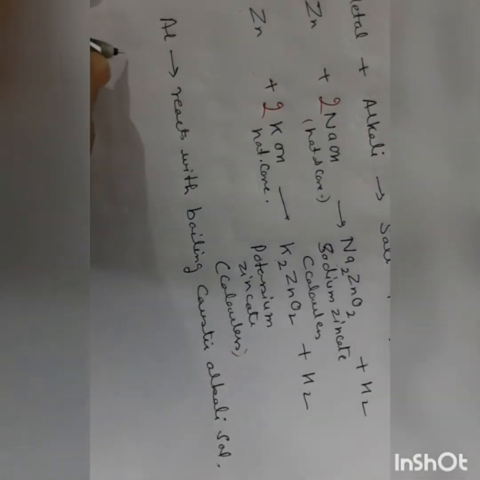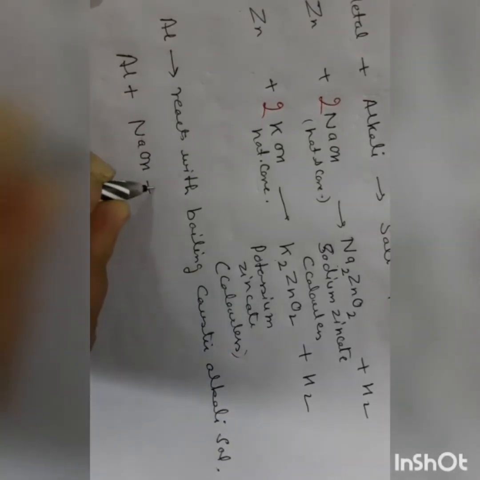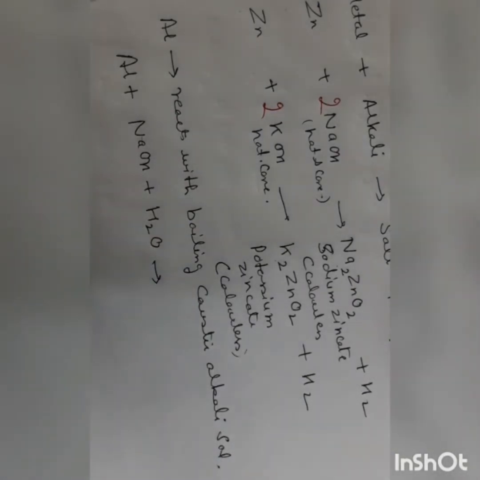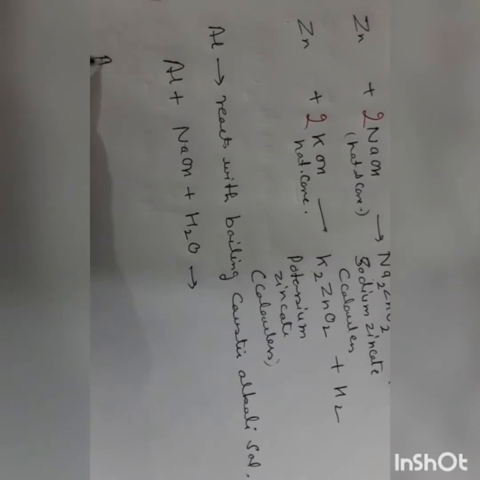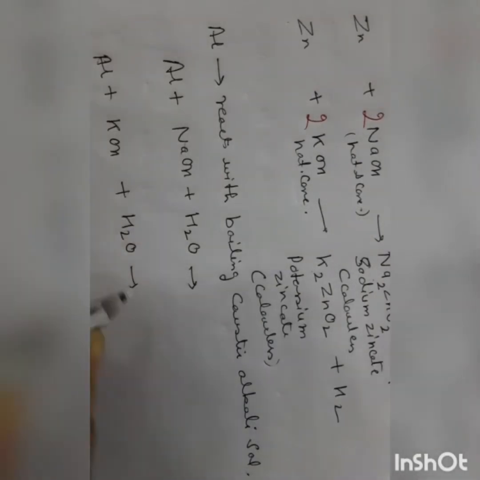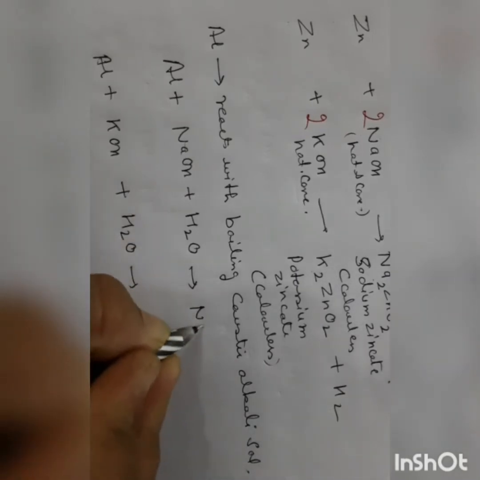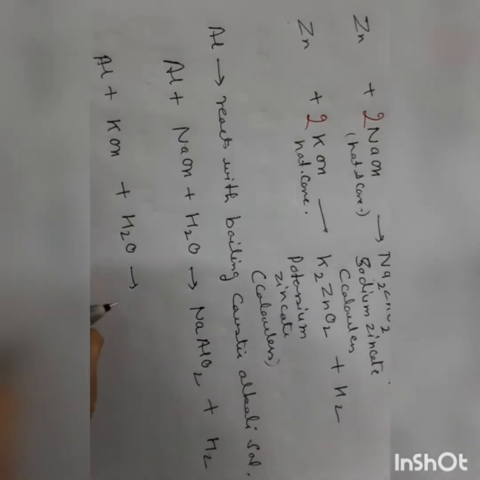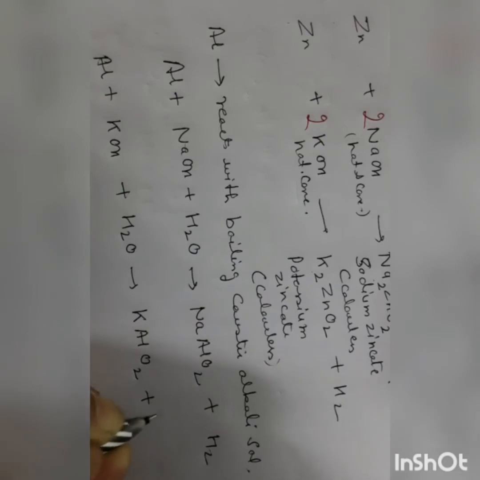Now here I have taken aluminium, then sodium hydroxide plus water. Similarly, I have taken aluminium, potassium hydroxide and water. It will give rise to sodium meta-aluminate plus hydrogen. Here it will form potassium meta-aluminate plus hydrogen.